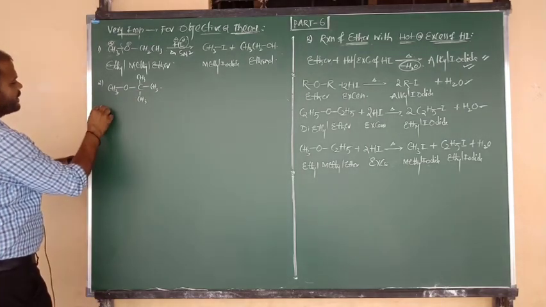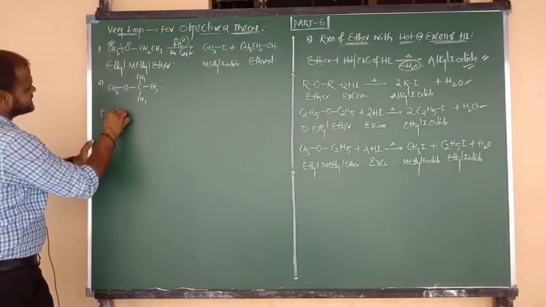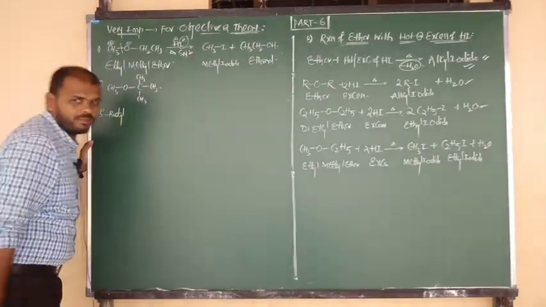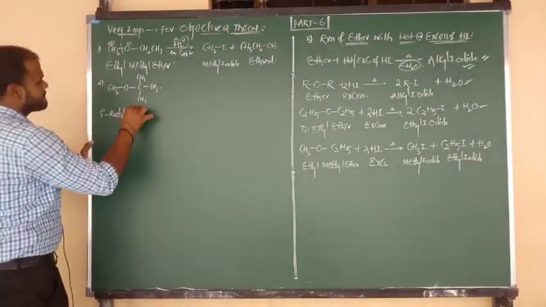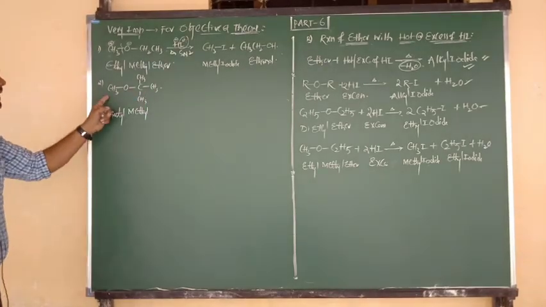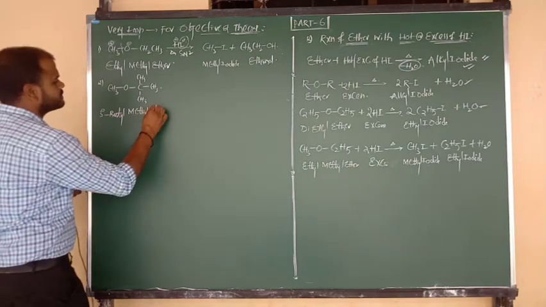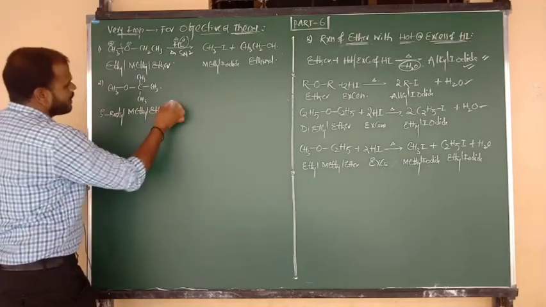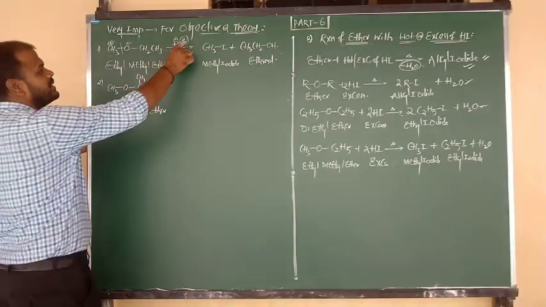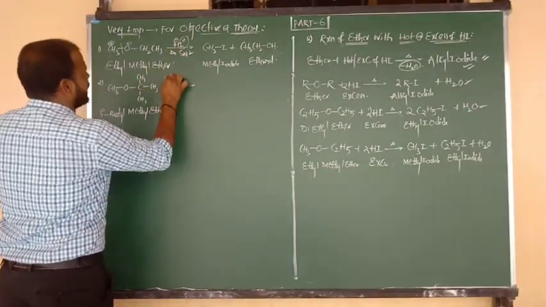B is the first letter. So we have to say the name of this ether is tertiary butyl methyl ether. Tertiary butyl methyl ether, upon reaction with, or we can say heating with, hydrogen iodide.